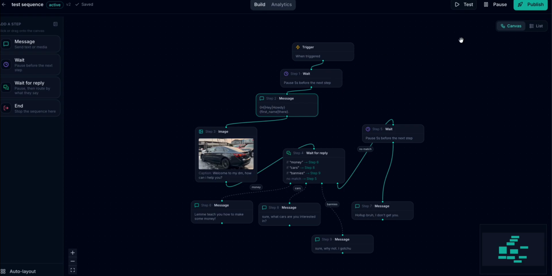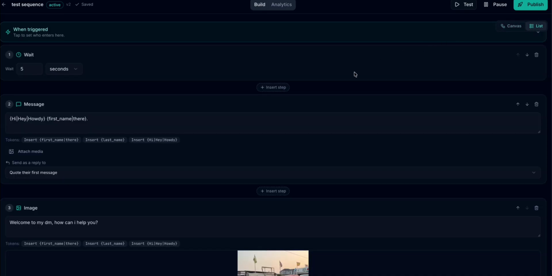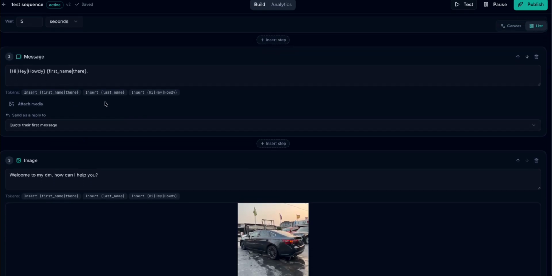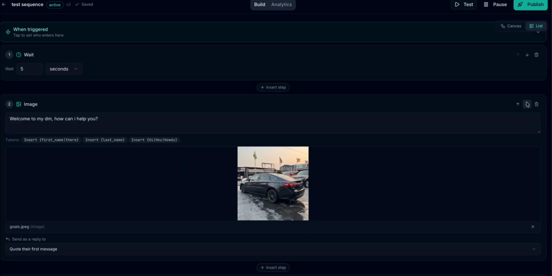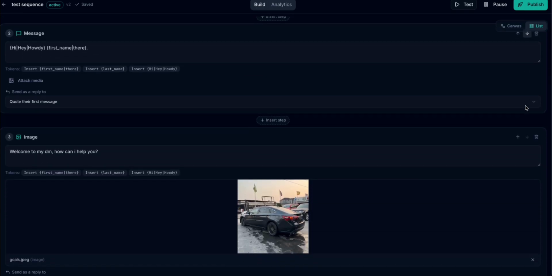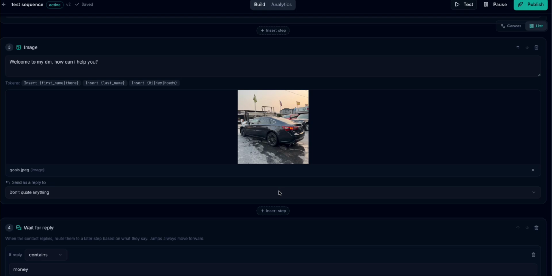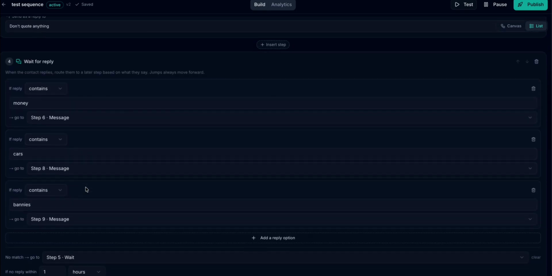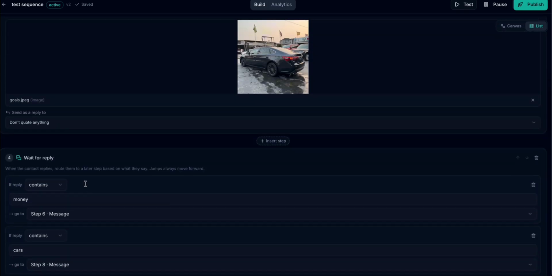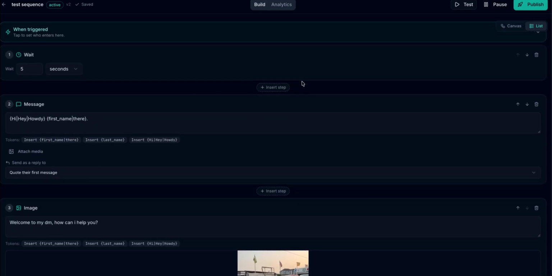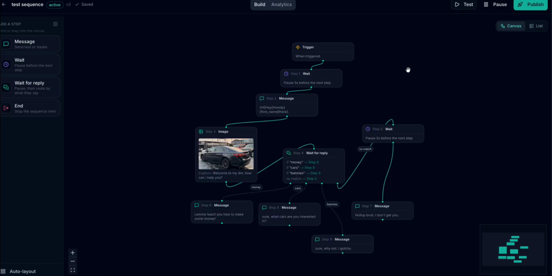Right now it's a little bit limited, and if you are to edit this on your phone, it basically follows a similar process. So you'd see it has the wait, it has the message, you set the message, you insert the steps, you can drag them up, you can bring this down just as you want. So you can change the placement, you can edit them, you can set the quotes, you can add the wait for reply, and so on and so forth. So basically everything that you can do on the canvas, you can do it on the list version too.